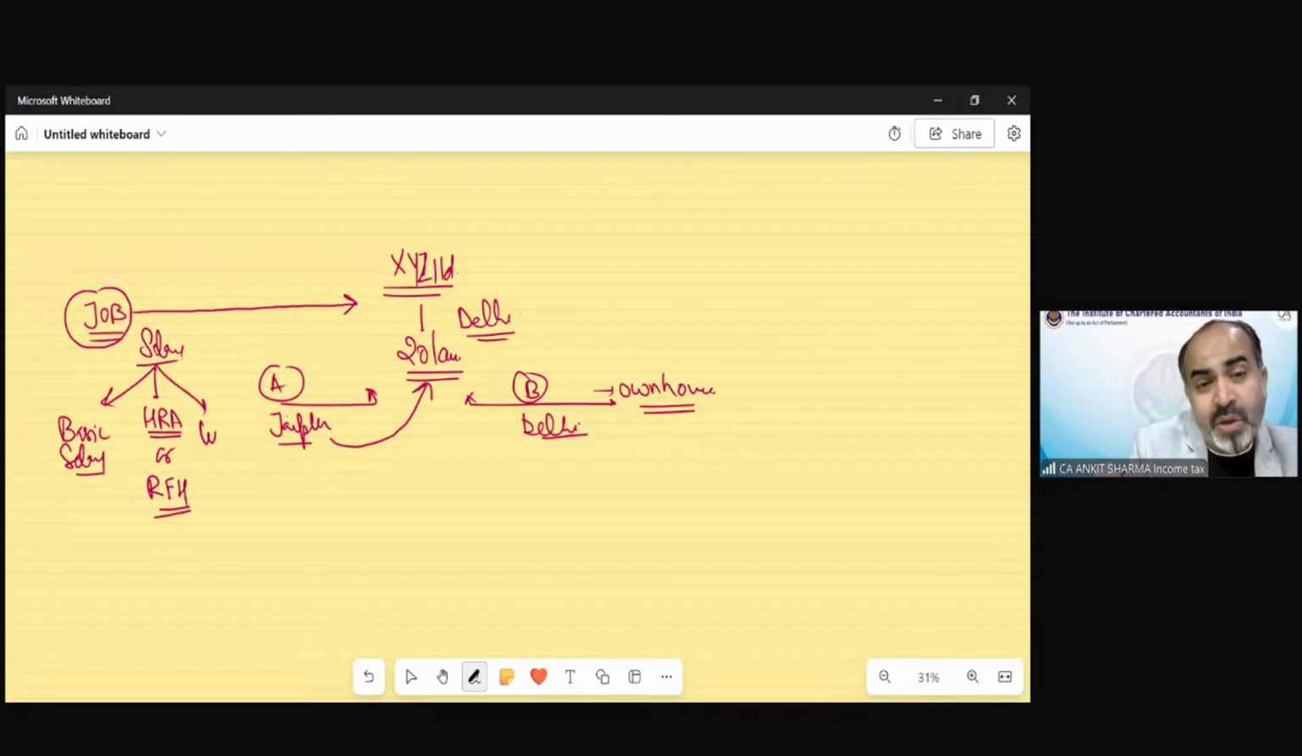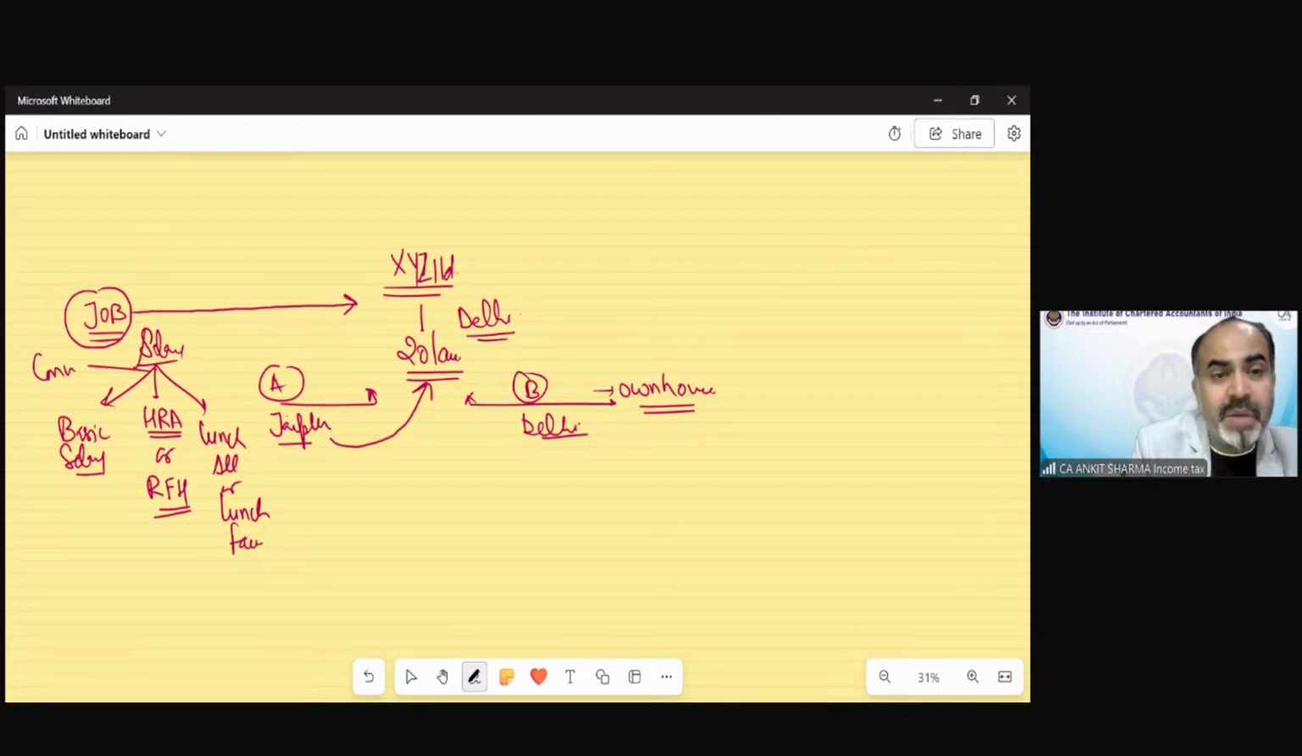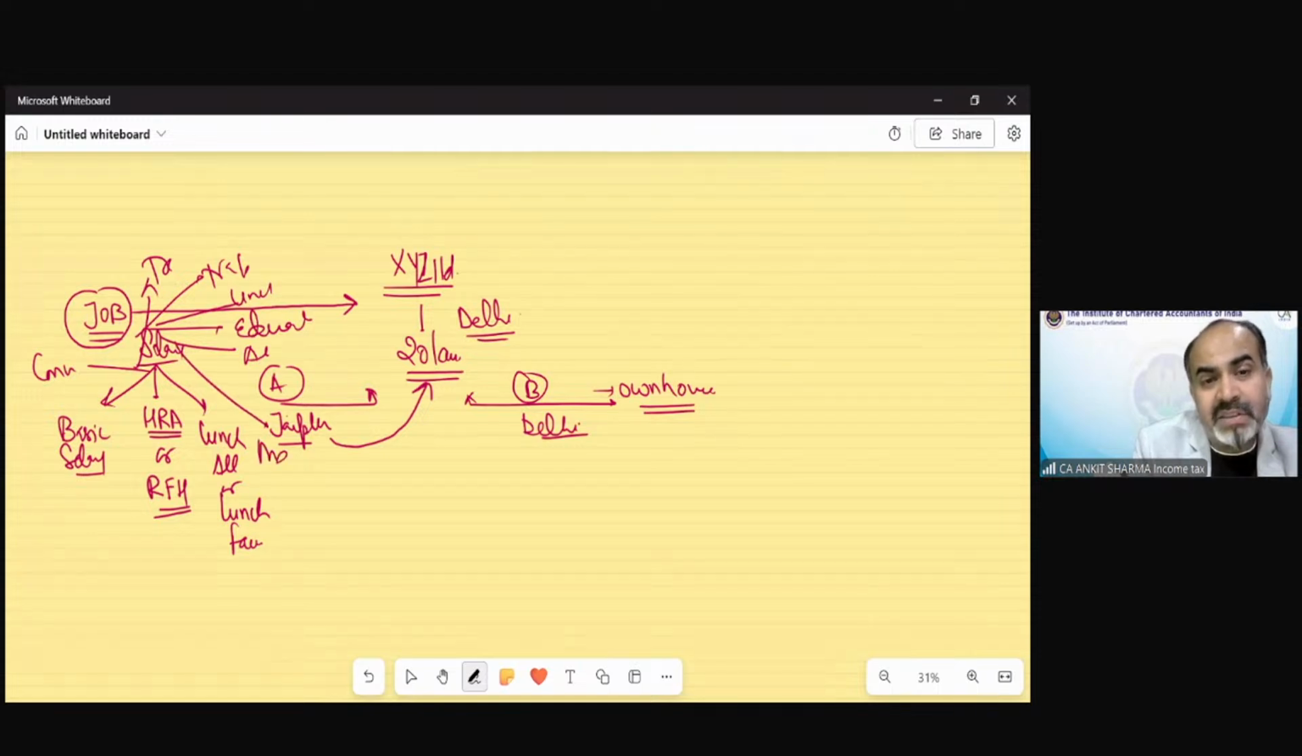They may provide you a lunch allowance, or they could provide a lunch facility like a canteen. There could be conveyance allowance. There could be transfer allowance. There could be transport allowance. There could be uniform allowance. There could be education facility. There could be children education allowance. There could be medical facility.